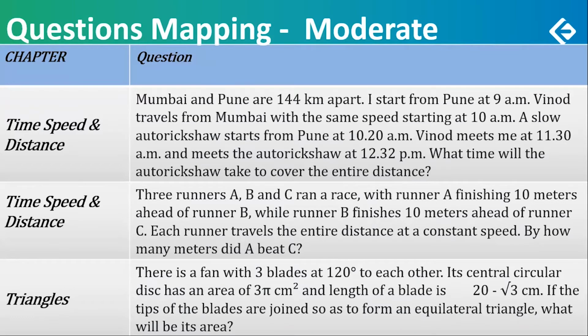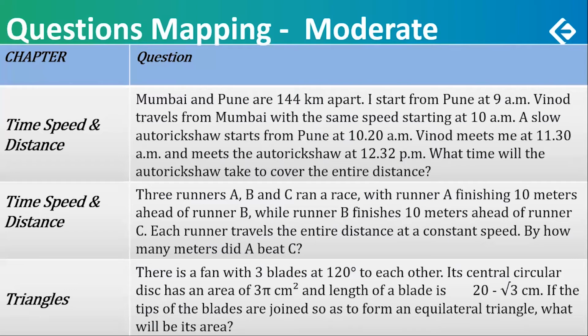Another one. 3 runners A, B, C run a race with runner A finishing 10 meters ahead of B, while B finishes 10 meters ahead of C. By what meters did A beat C? Cannot be determined because we need the length of the race. So easy in concept, maybe a little bit misguiding. People might start calculating. That's why moderate.